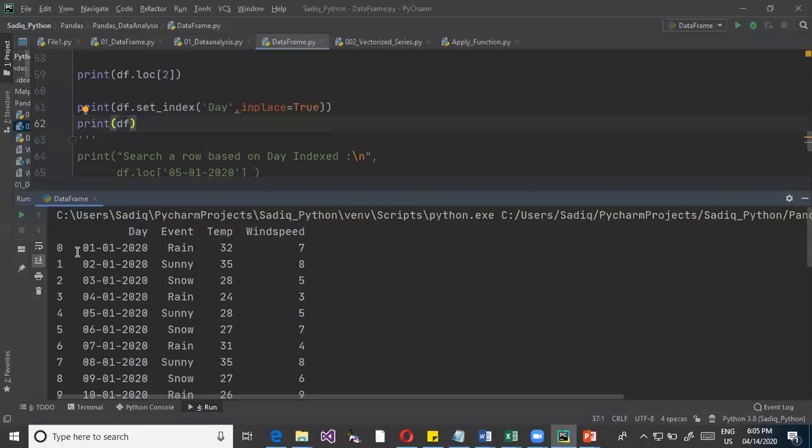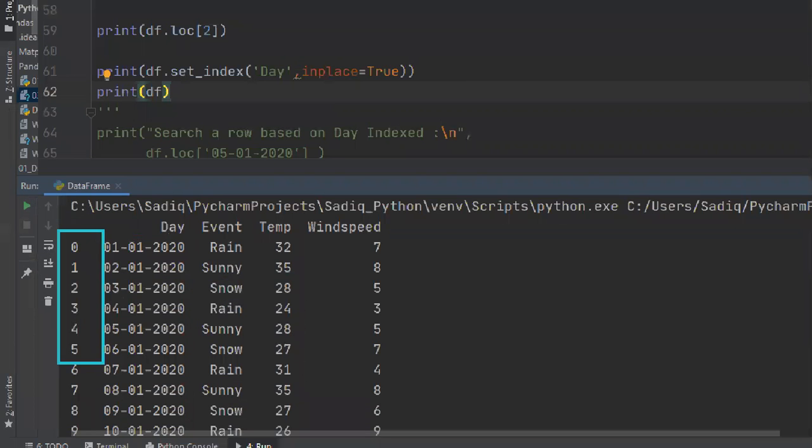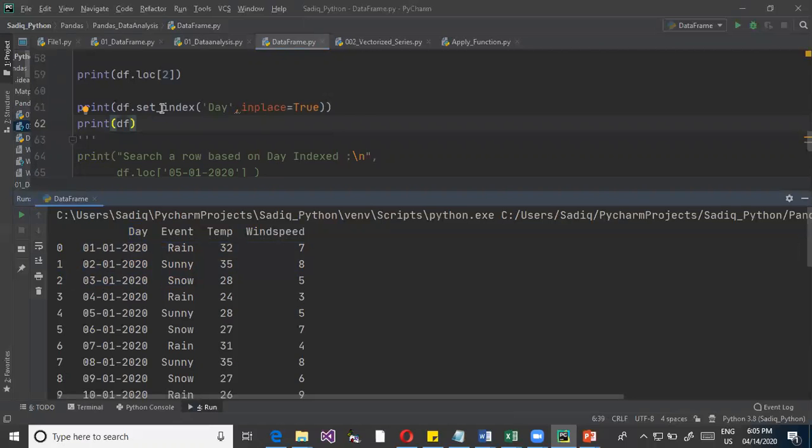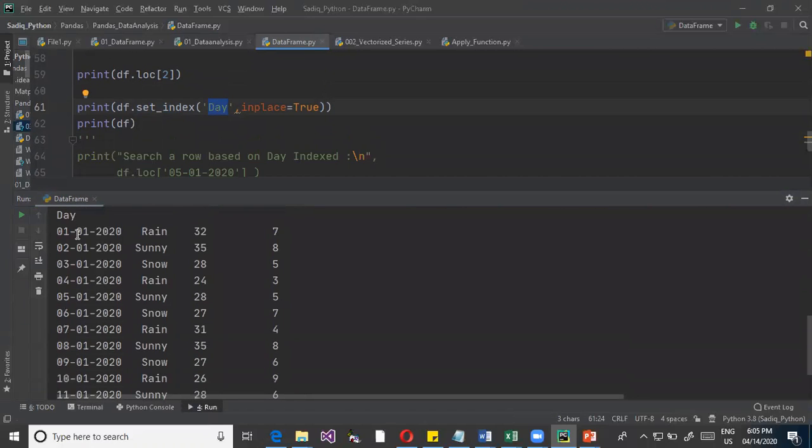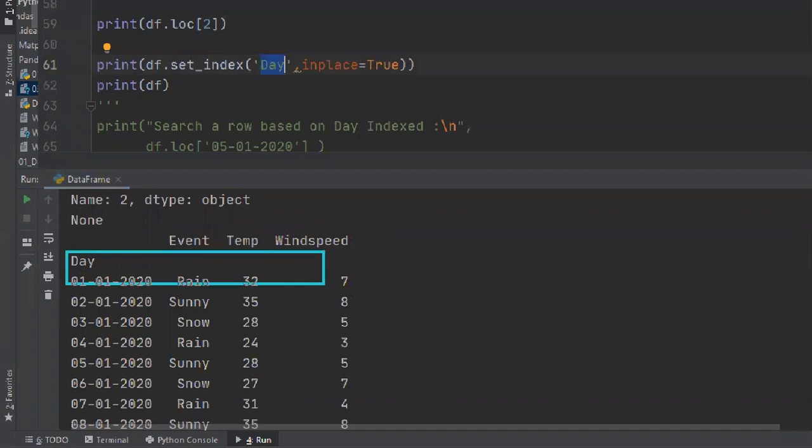Previous data is like this, where you can see this was given as the additional default index. After you say DataFrame.set_index day, what happens now? We have told it we don't want this particular default index. I want to define an index from one of the existing columns. Since I said day, I'm referring to this one. Day is my index column. So you can see, day is my indexed column.